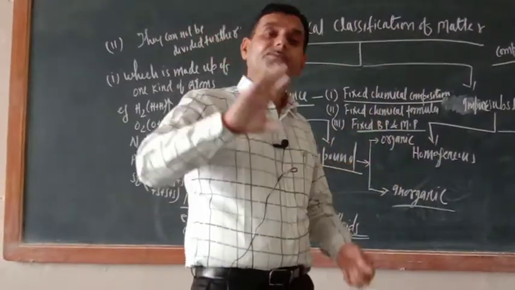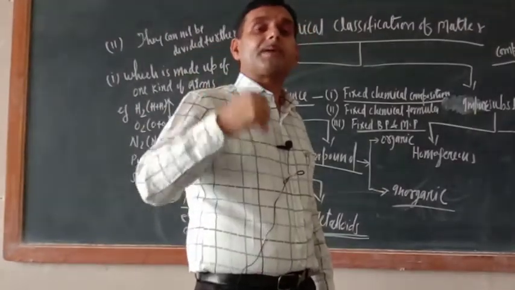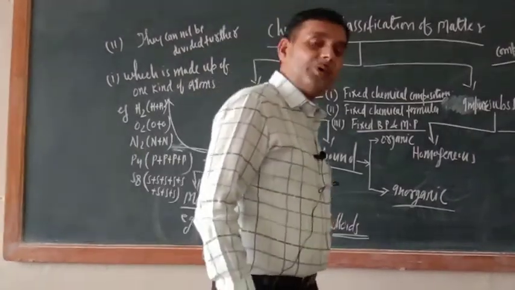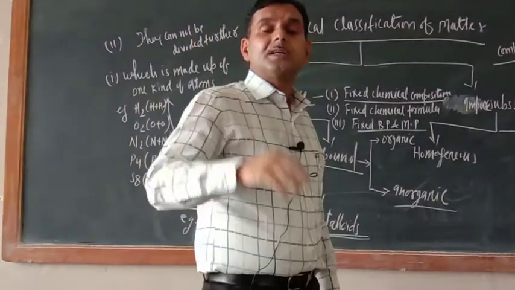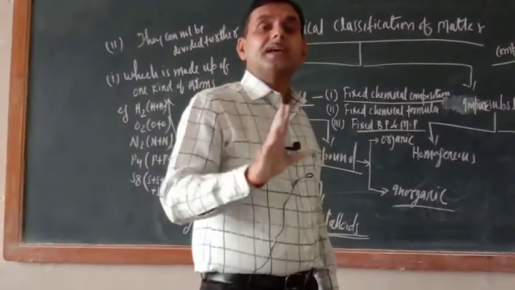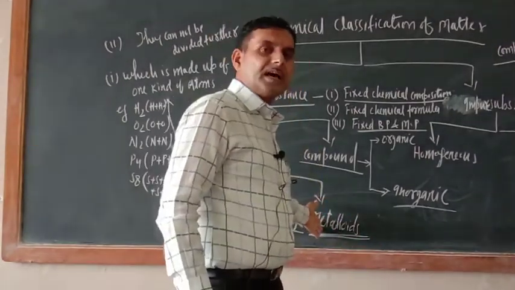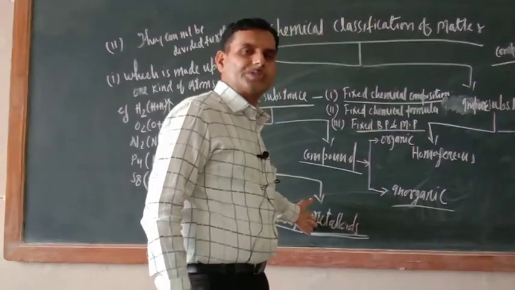As and when the time comes, they exhibit the properties of metals as well as non-metals. That is why they are known as metalloids. Examples: silicon, germanium, arsenic. Basically, they are used as semiconductors. In physics, they are very much used.